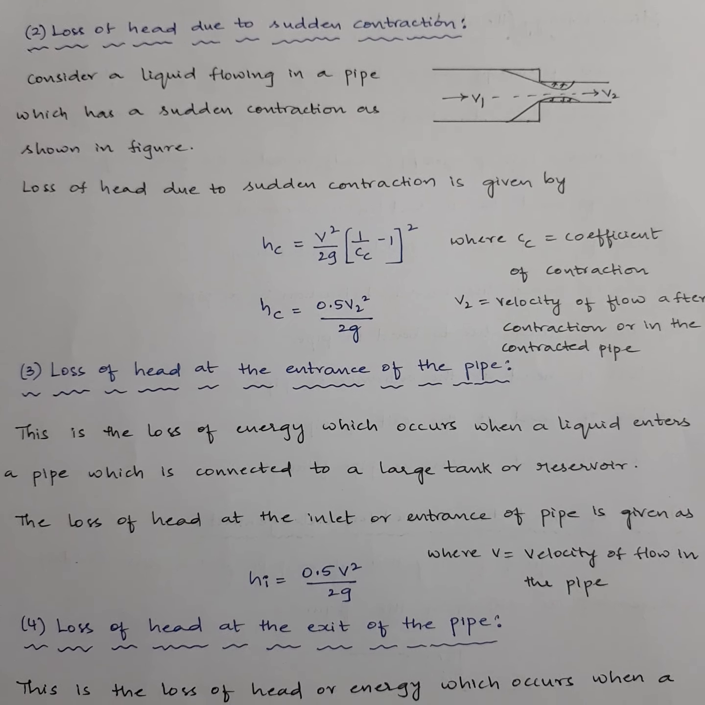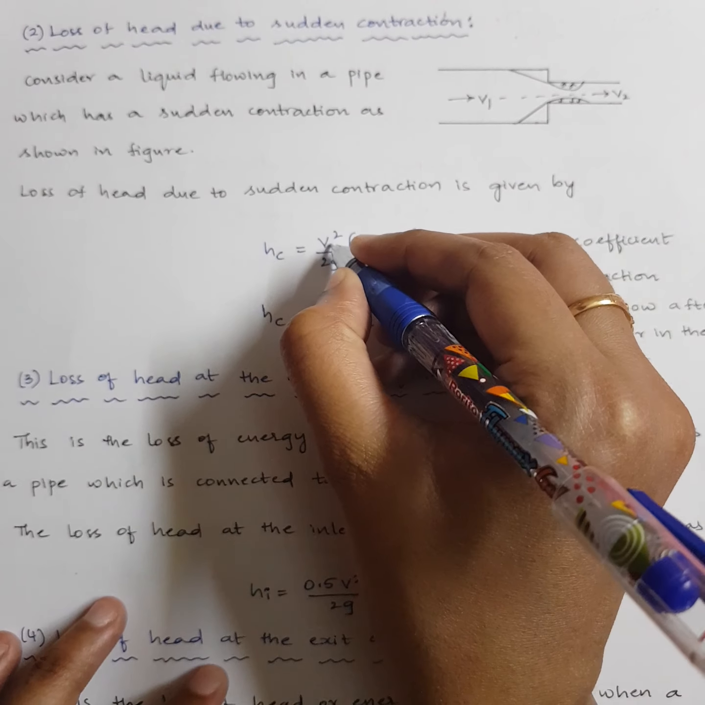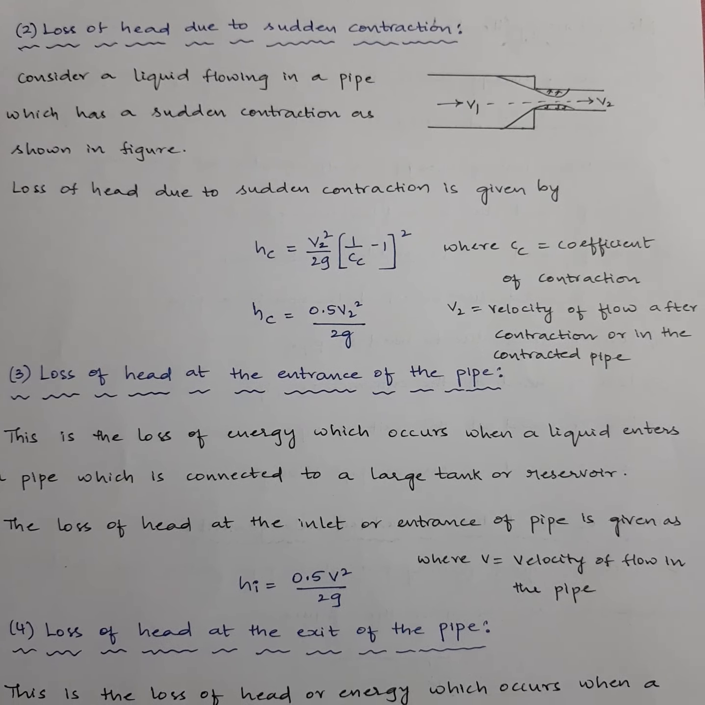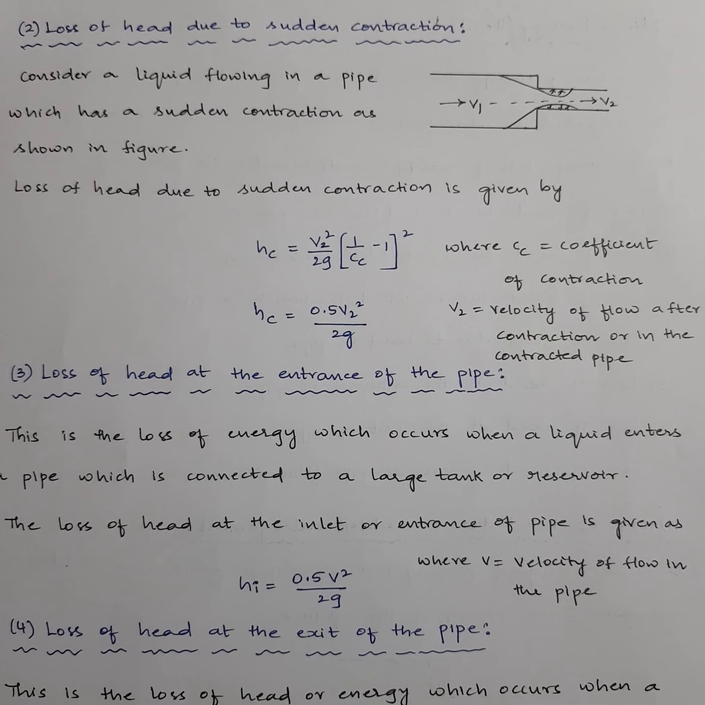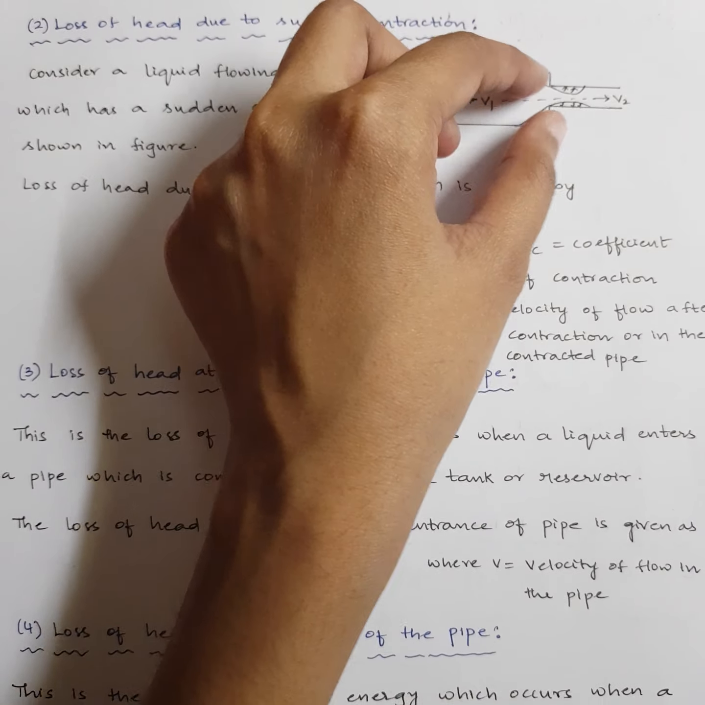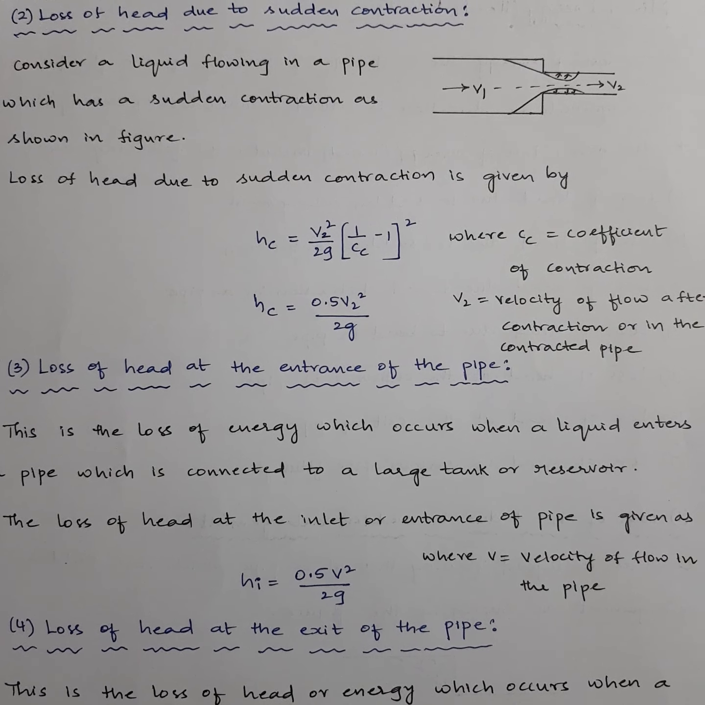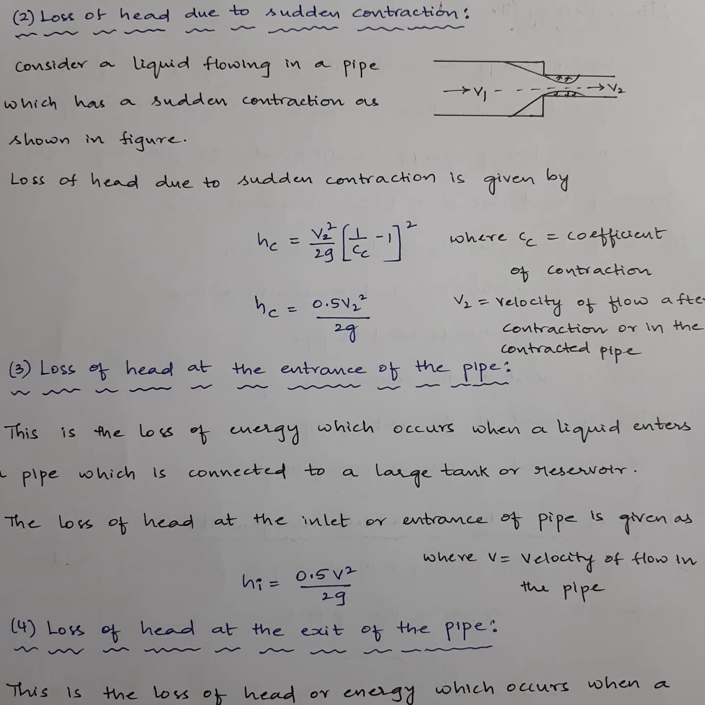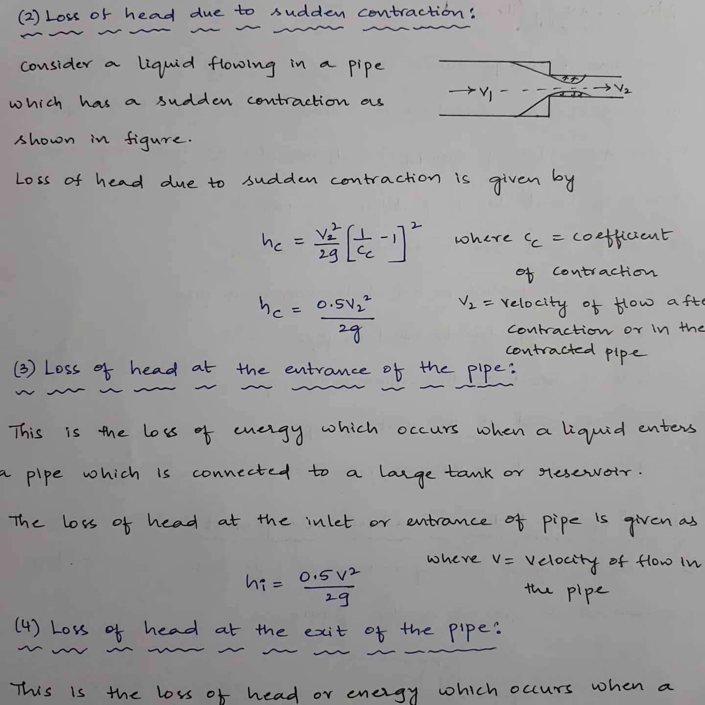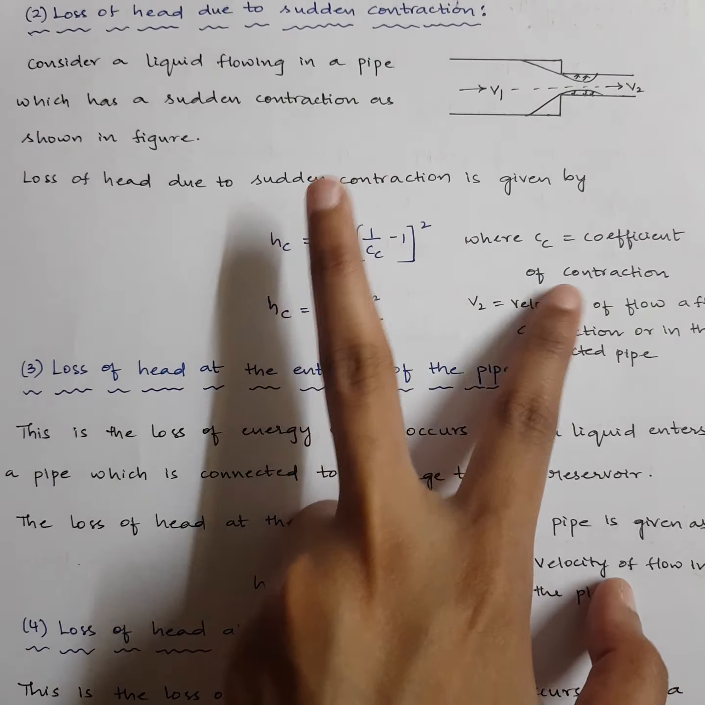coefficient of contraction. This is v2 square by 2g into 1 by cc minus 1 whole square, where cc stands for coefficient of contraction. As I'm talking here, you have a sudden contraction, right? So we get the vena contracta here. Considering the area of vena contracta, we will be taking coefficient of contraction into consideration. So cc you have to consider. Once in the numerical, if something related to cc is given, please go with this formula.